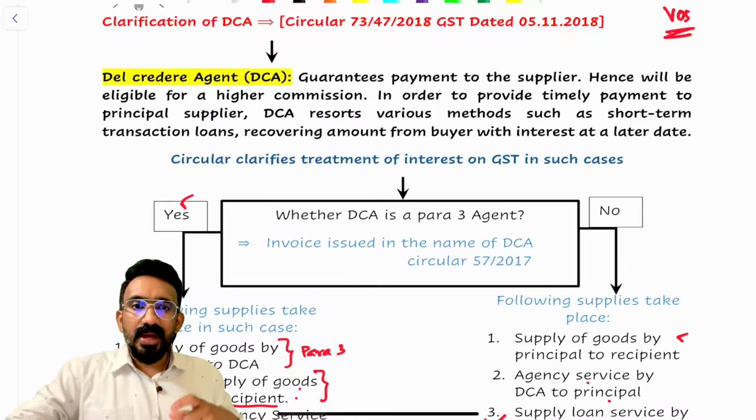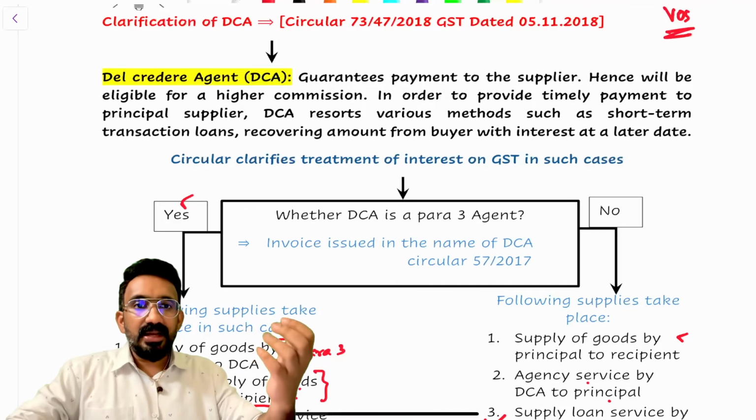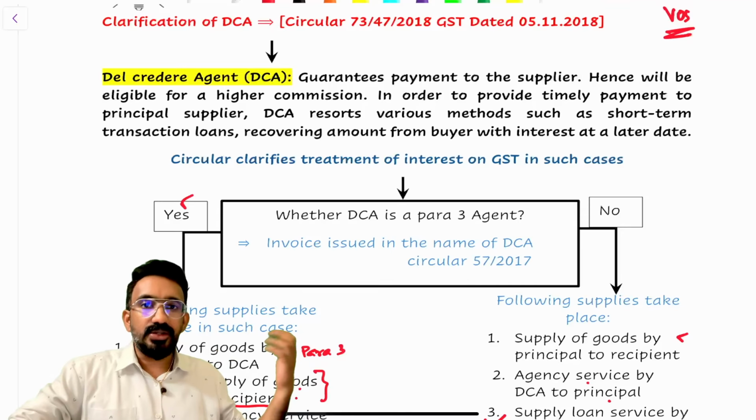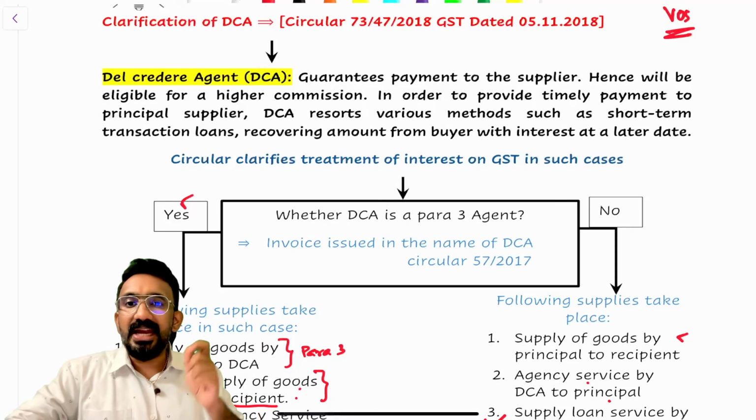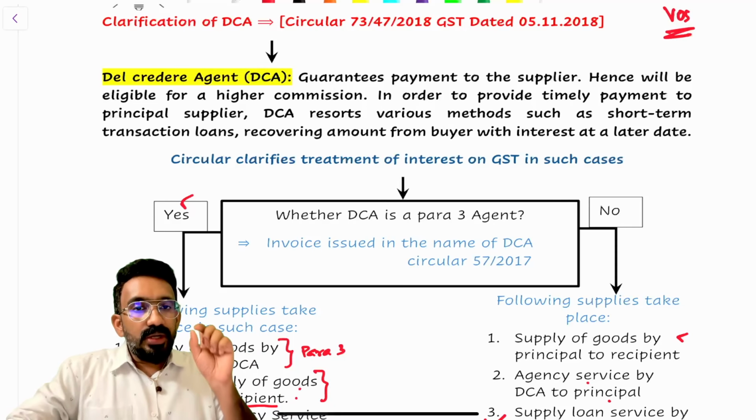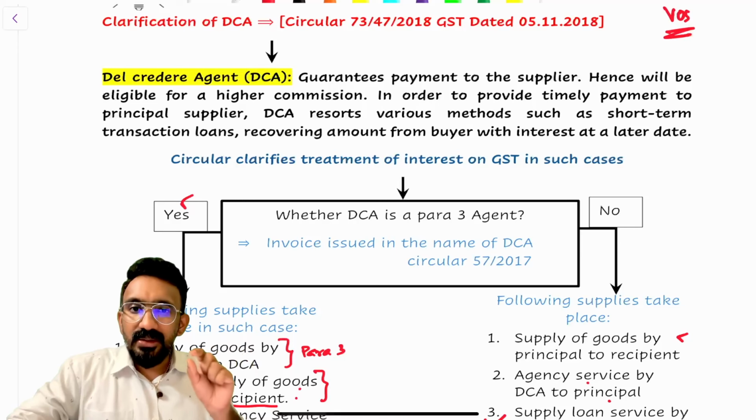As a del credere agent, if my customer delays for a long term, I have two risks. Either it might be a loss for me because I am taking all the credit risk, or if he delays, I might have already paid the principal, which means I might have withdrawn money from my overdraft, which creates an interest cost. To compensate for this, whenever there is a delay, the del credere agent will collect an extra amount from the customer, which would be interest. Now, if there is interest collected by the del credere agent, will that be included in the value of supply? That is the question we are trying to ask. We know that 15(2)(d) says that any interest, late fee, penalty for delayed payment of consideration should be added to the value. Would the del credere agent's interest also be added to the value on this occasion?